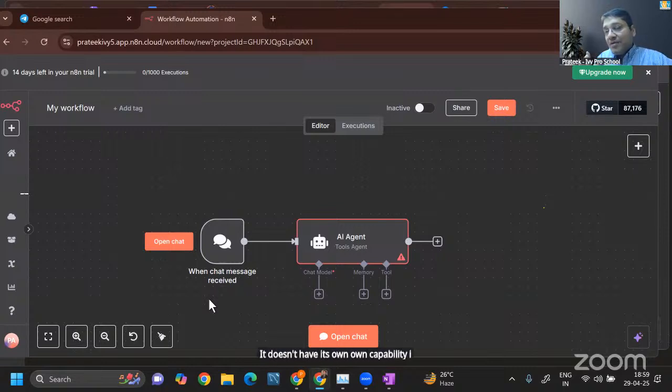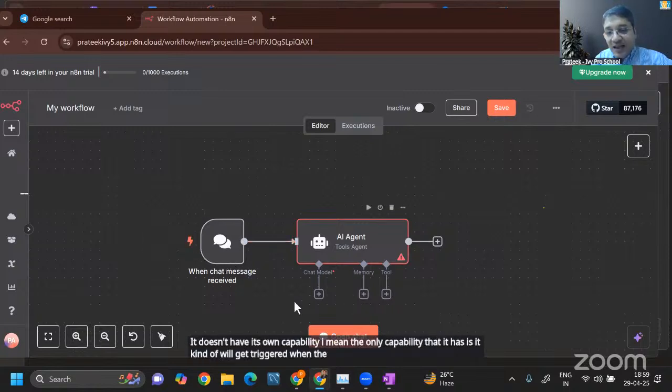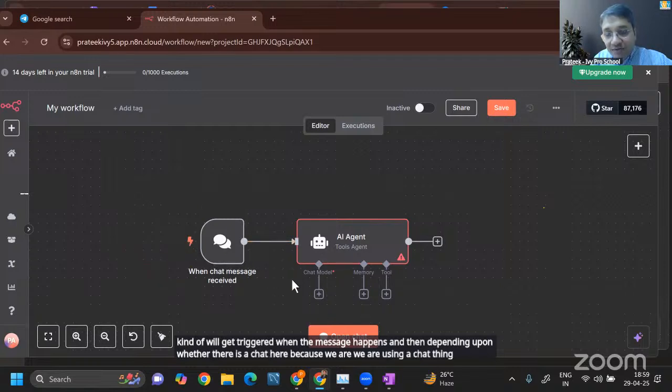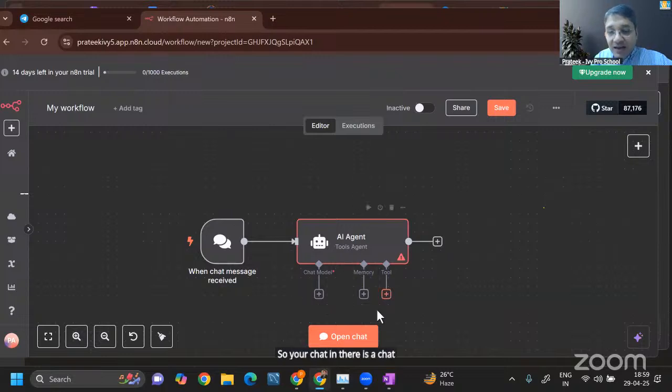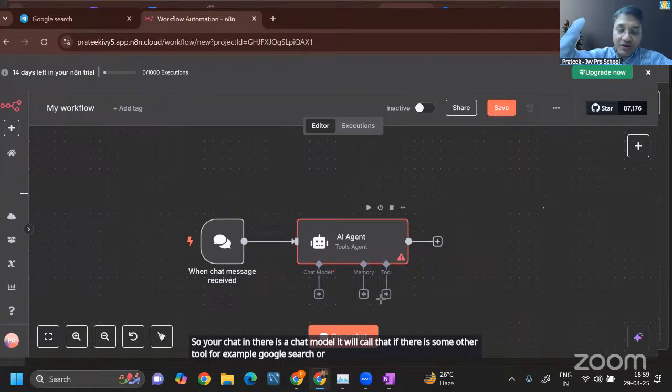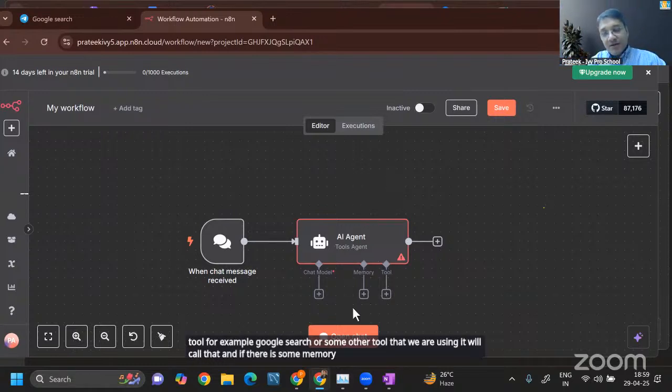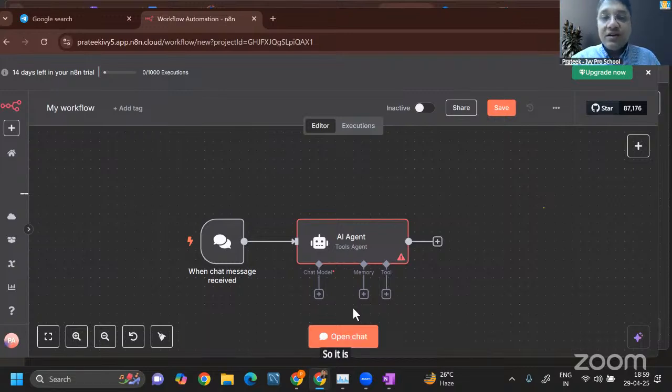The only capability that it has is that it will get triggered when the message happens, and then depending upon whether there is a chat model, it will call that. If there is some other tool, for example, Google search or some other tool that we are using, it will call that. And if there is some memory, then it will save the memory. So it is the orchestrator of our entire agent.